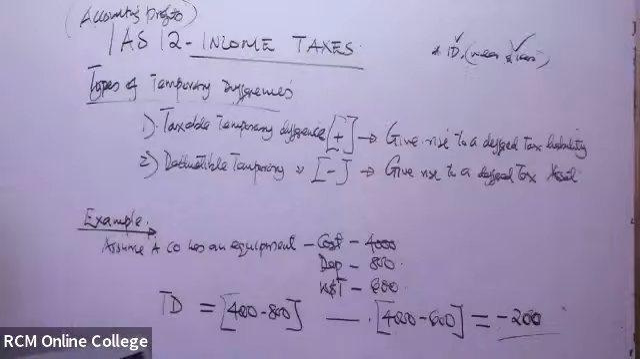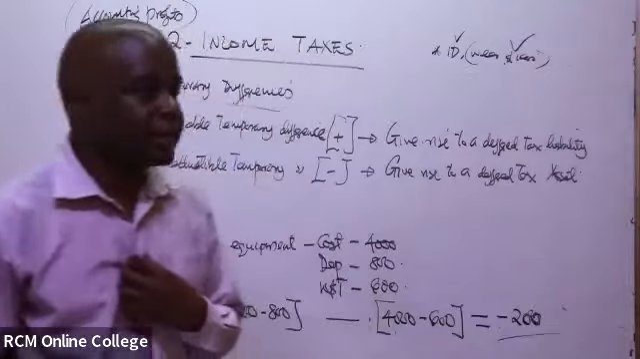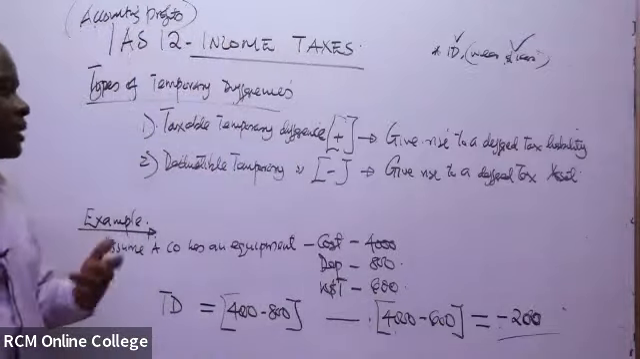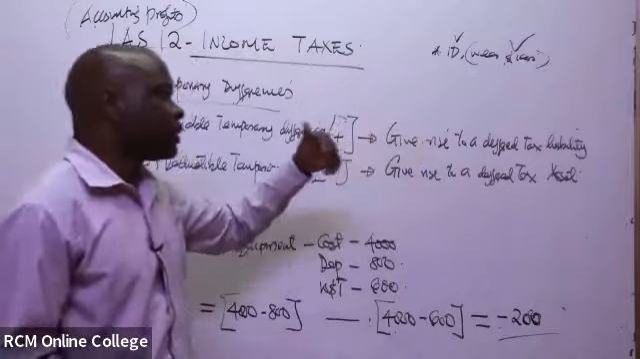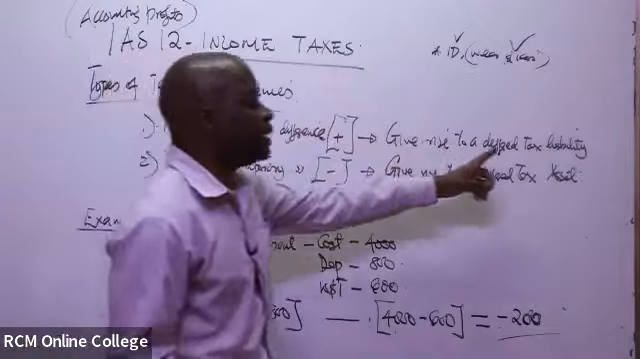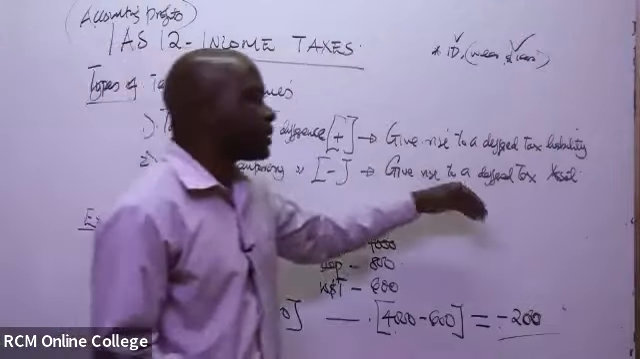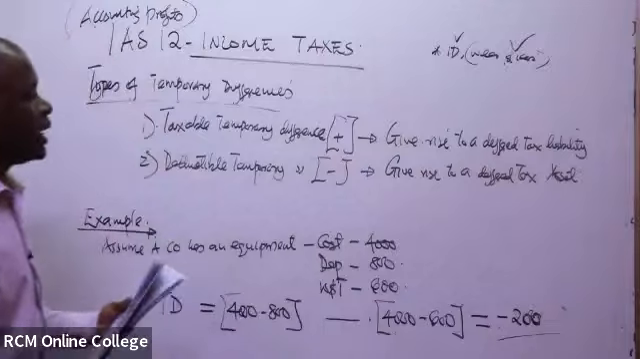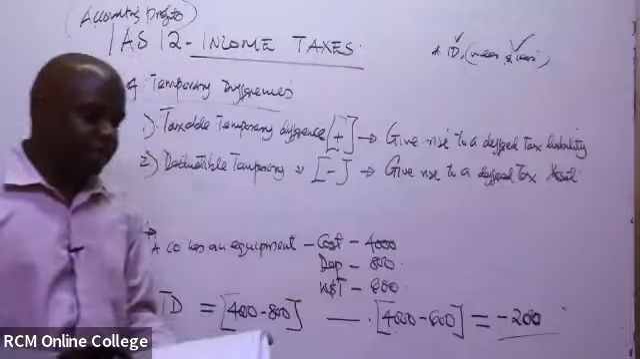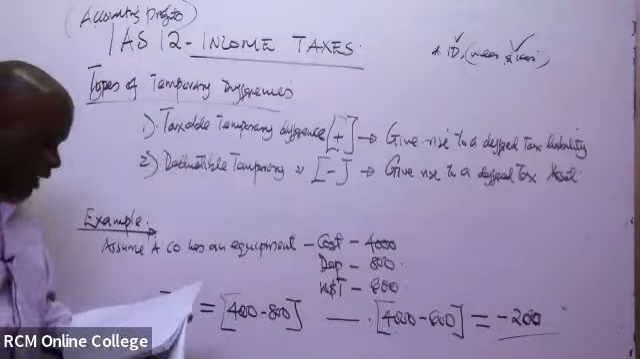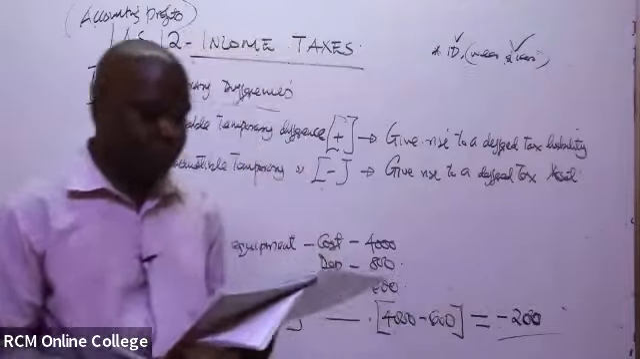So for us to get the deferred tax, we would have been told, for example, that the corporate tax rate is 30%. So we take 30% of the temporary difference, which we've gotten as either positive or negative. If it is positive, it will be a liability that we'll have to pay in future. If it is negative, it will be a deferred tax asset that we'll enjoy in future. That is how you arrive at the temporary differences. So I want us to look at an example.